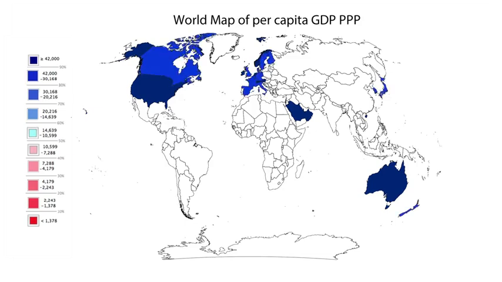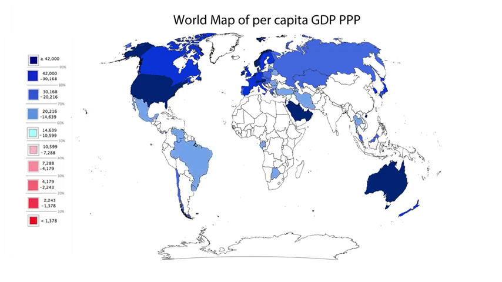The next decile covers the range down to around $30,000. It includes most of the rest of Western and Northern Europe, as well as Canada and Japan. The third decile takes us down to around $20,000. It includes most of the rest of Europe, Malaysia, Kazakhstan and Chile. The next two deciles take the range down to around $10,000.